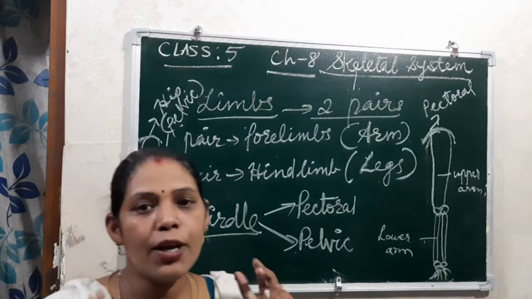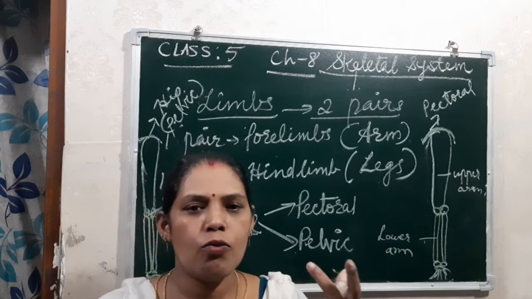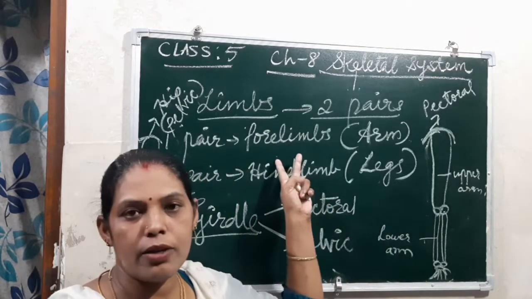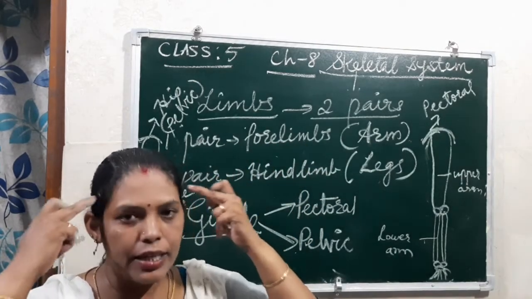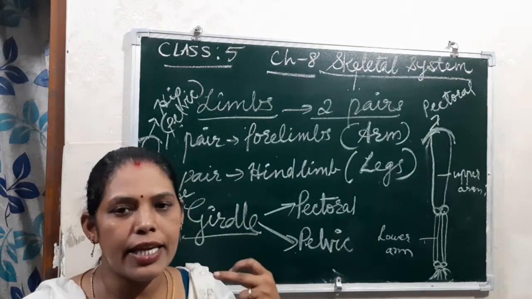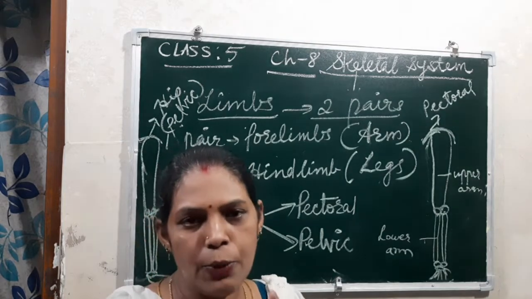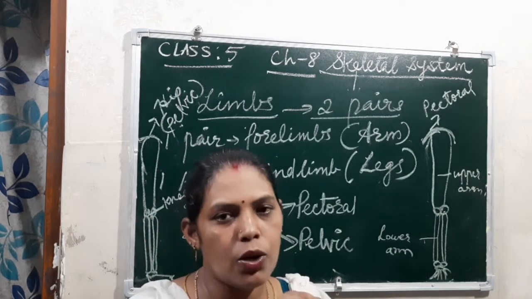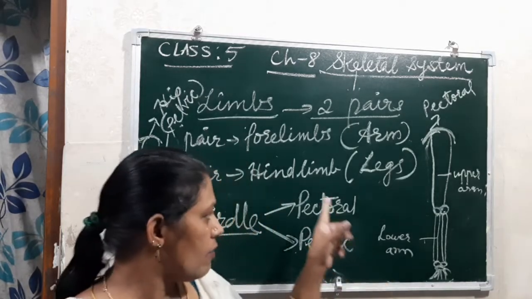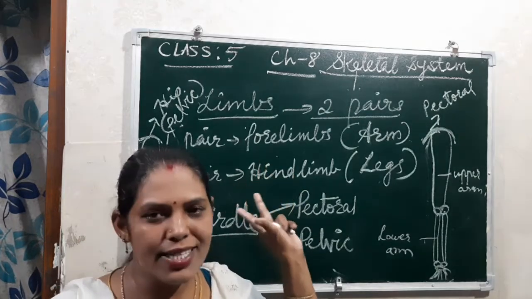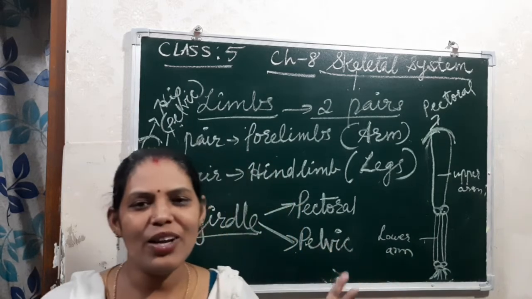This is our human skeletal system. So what are the parts present in the human skeletal system? First one, the skull, which protects the brain. Then second one, the backbone, which protects our spinal cord. Then third one, the rib cage, which protects our heart and lungs. Then last one is the limbs. Okay, clear, children? I hope you all understood this very well. Okay children, thank you, have a nice day.